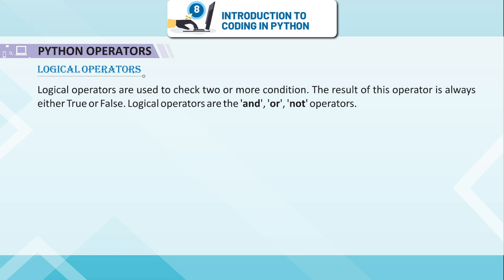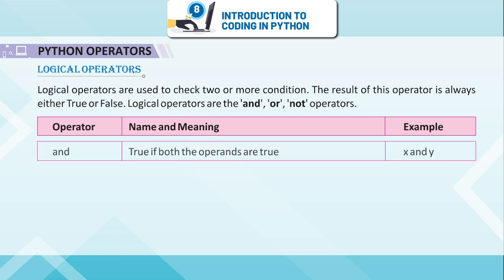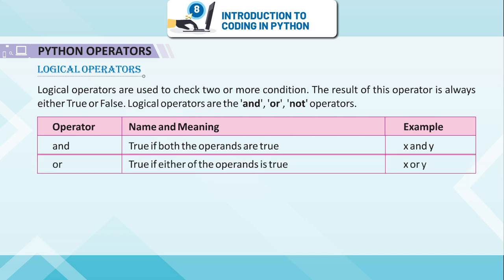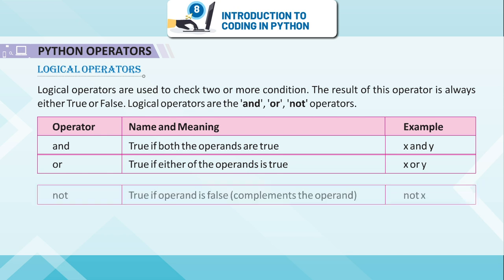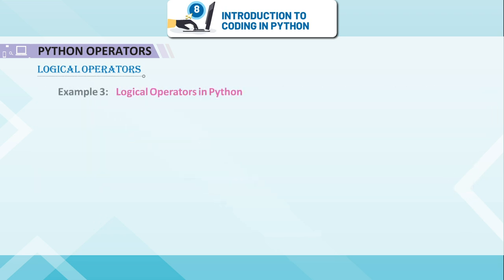The result of this operator is always either true or false. Logical operators are the and, or, not operators. Operator, name and meaning, example. And: true if both the operands are true, x and y. Or: true if either of the operands is true, x or y. Not: true if operand is false, complements the operand, not x.